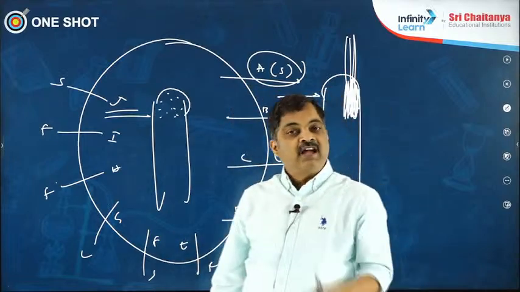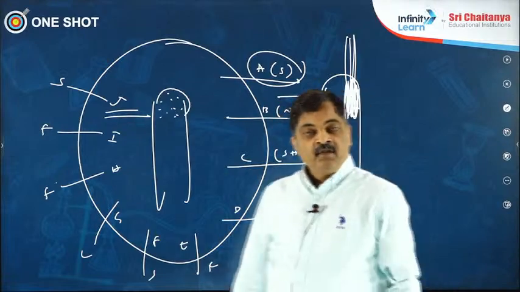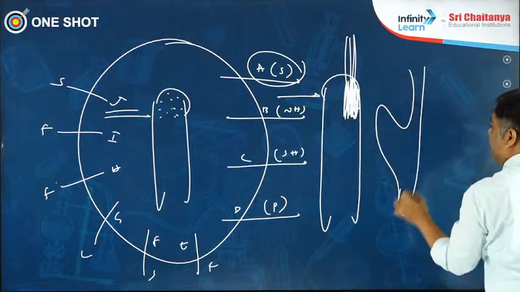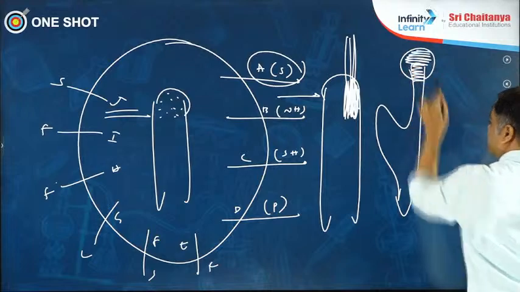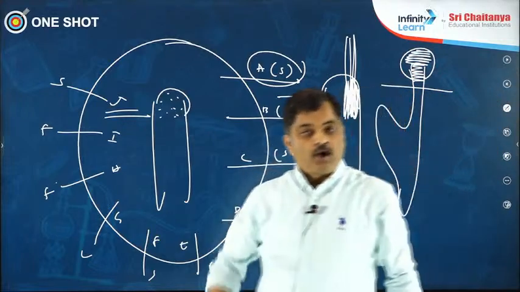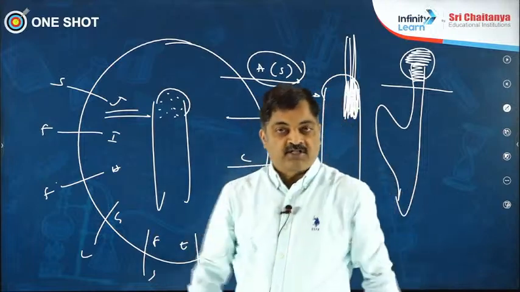Francis Darwin and Charles Darwin working on canary grass. One more scientist, F.W. Went. He removed the coleoptile tip. Coleoptile, all of you know that. It is a protective covering surrounding the stem. This is the place where auxins are present. He removed the coleoptile tip. He placed it on an agar block. All of you know that agar has got maximum imbibing capacity. It absorbs all the auxins.